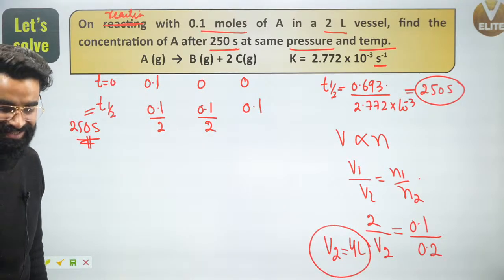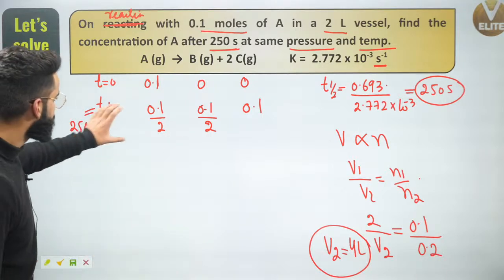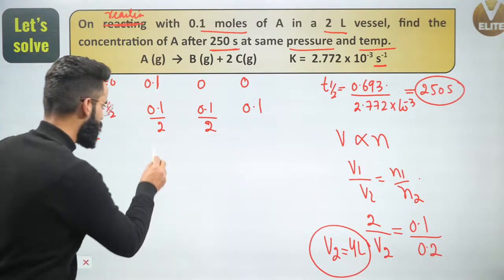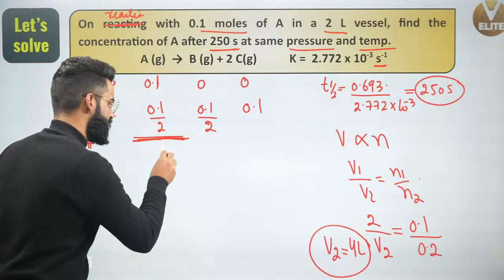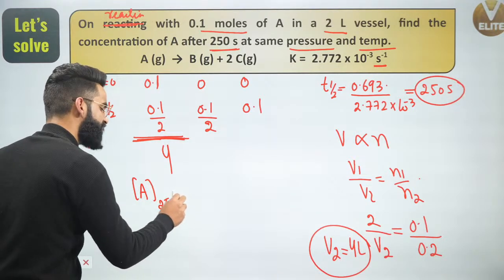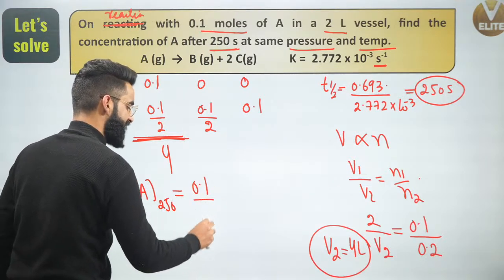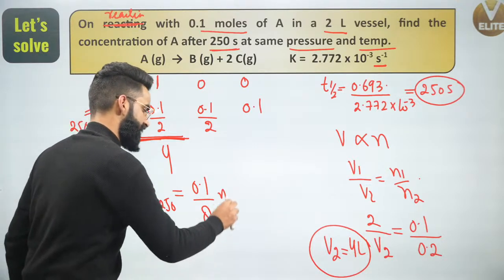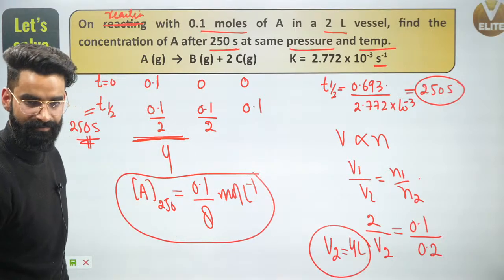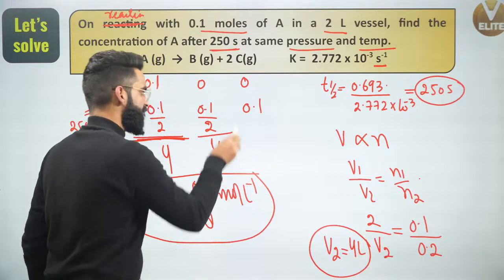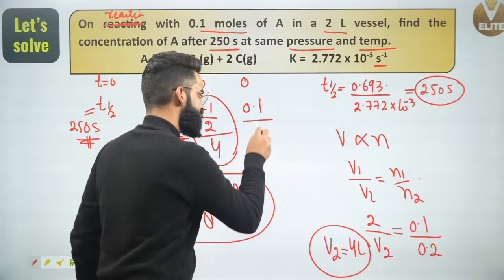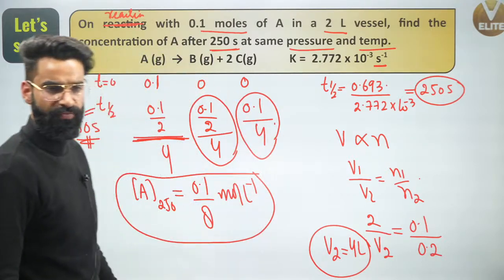Correct? This was the concept right here. You were not supposed to divide these moles of reactants by 2 liters. You are going to divide this by the final volume of the system, which is going to be 4 liters. So I'll say the concentration of reactant A left after 250 seconds, left after the half-life of the reaction, is going to be 0.1 divided by 8. Yes, this is going to be the concentration of reactant left, in moles per liter, after 250 seconds. Similarly, this is going to be the concentration of B formed at the half-life of the reaction. Similarly, this is going to be the concentration of C formed at 250 seconds of the reaction.